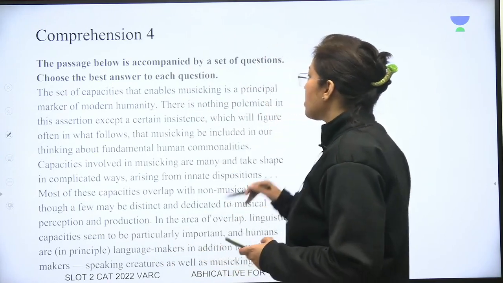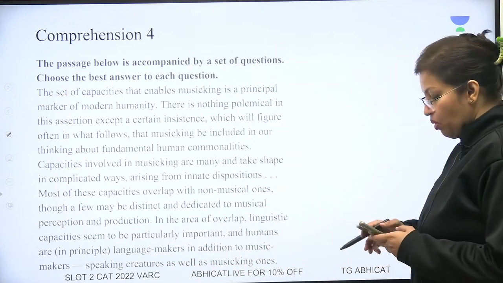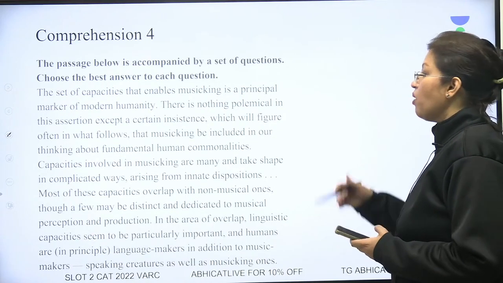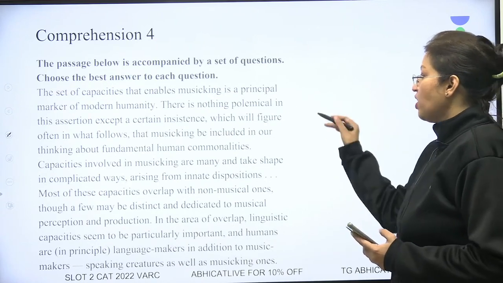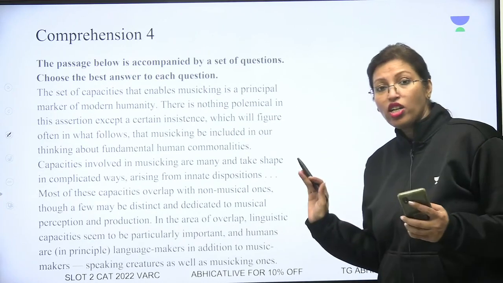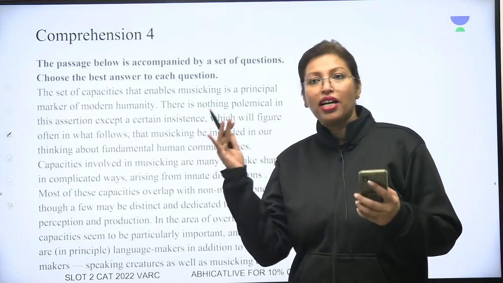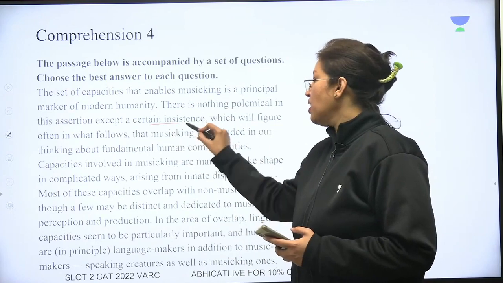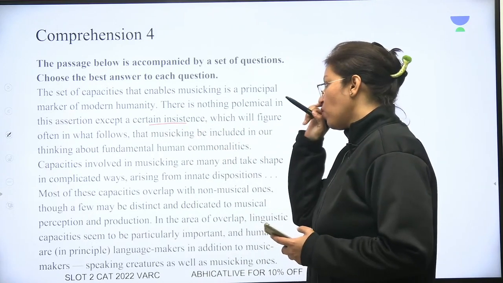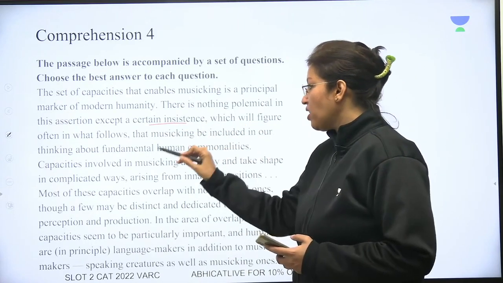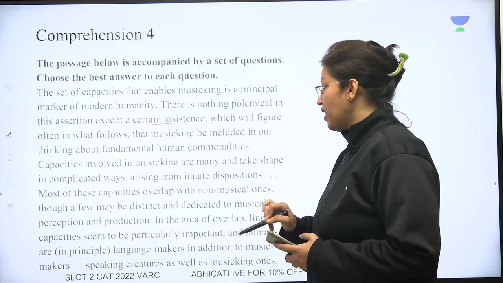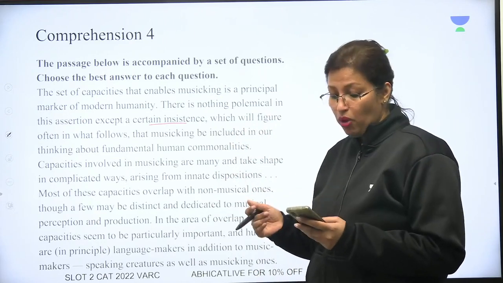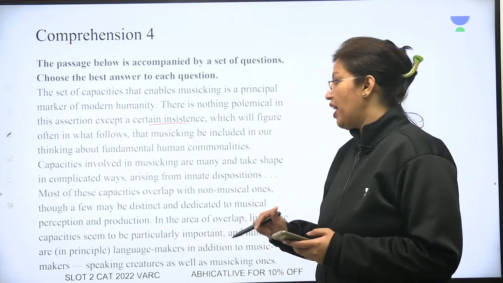The set of capacities that enables musicking is a principal marker of modernity. Modern humanity में हम लोग सभी जो हैं हमारे पास capacities हैं. There is nothing polemical in this assertion. He is not saying that I am going to divide you. Polemical means that brings or invokes very strong associations. Except a certain insistence which will figure often in what follows, that music can be included in our thinking about fundamental human commonalities. That musicking has to be part of our human commonalities. हमारे तुम्हारे में जो common है वो यही है.